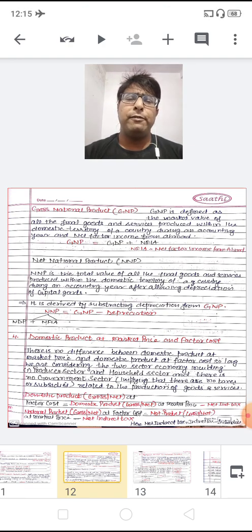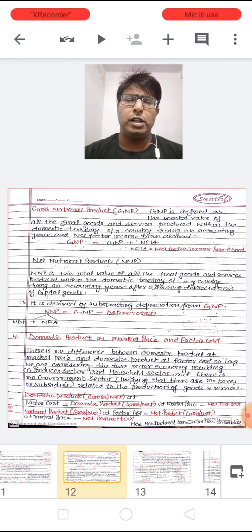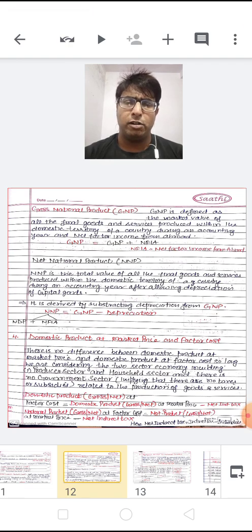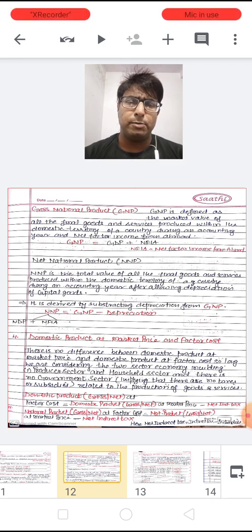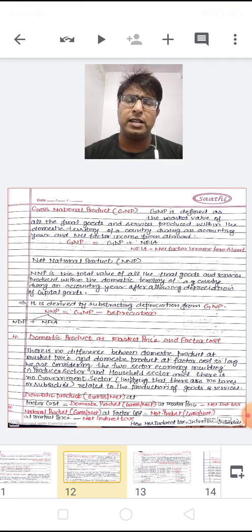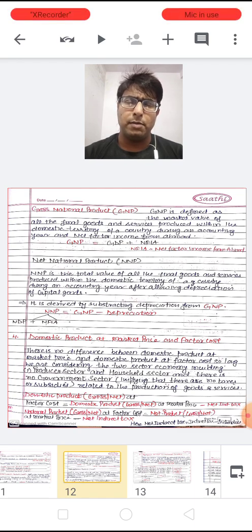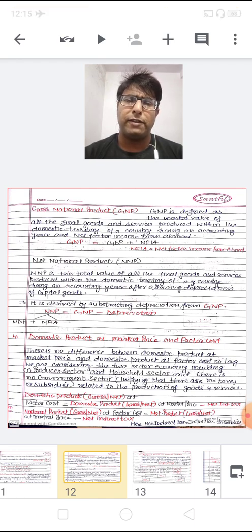Similarly, when we go from market price to factor cost, we subtract the net indirect taxes, because market price is greater than the factor cost, which is known as the cost of production.